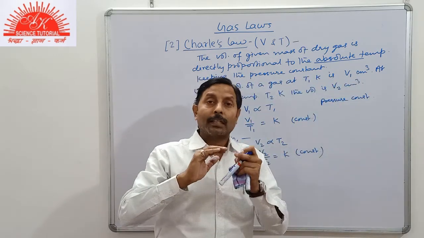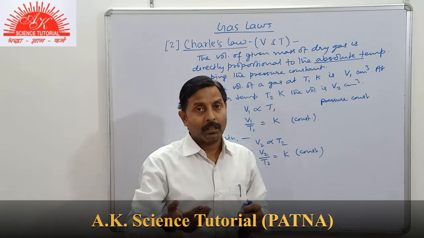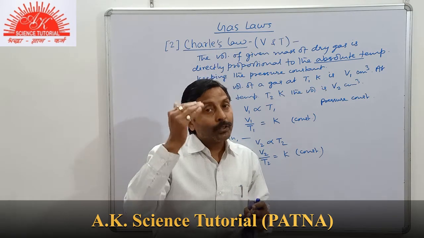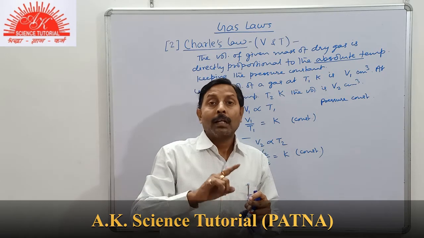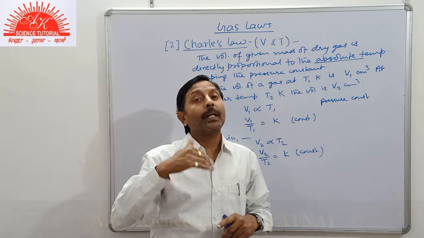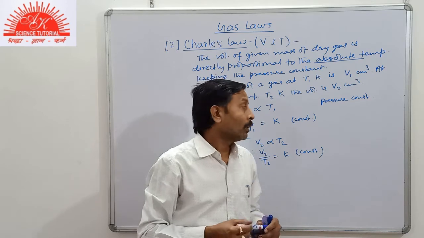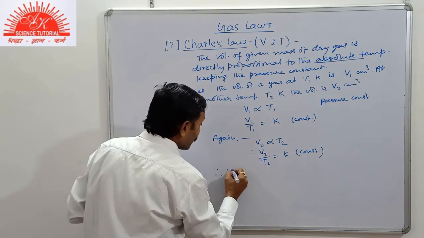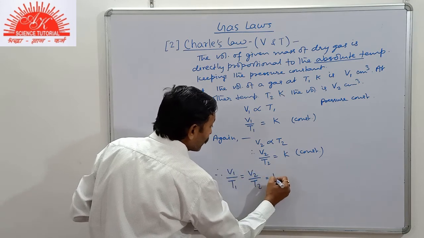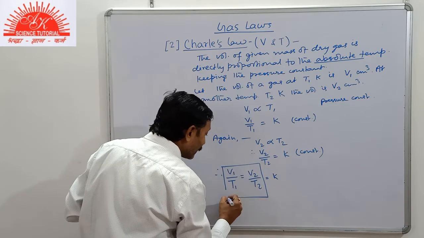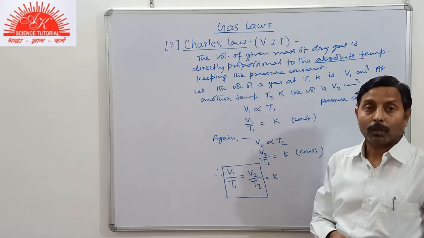If the absolute temperature is doubled, the volume will also double. If the temperature is reduced to half, the volume will also be reduced to half. With whatever factor the temperature changes, the volume will also change by the same factor. So from the two we see that V1 upon T1 equals V2 upon T2, which equals K. This mathematical relationship can be used to solve numerical problems related to Charles' law.